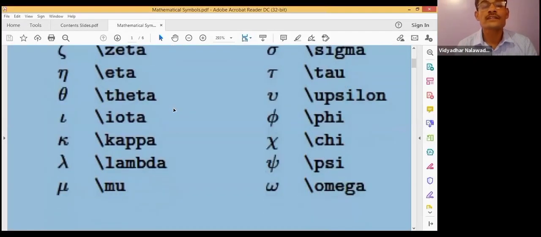Sir, I'm not able to share my screen because the message comes: host disabled participants screen sharing. One minute, one minute. I will do it. No problem. Yes, sir. Yes. You can now share. No message, the same message comes. One minute. Now you can share. Yes. It is possible now. Yeah.